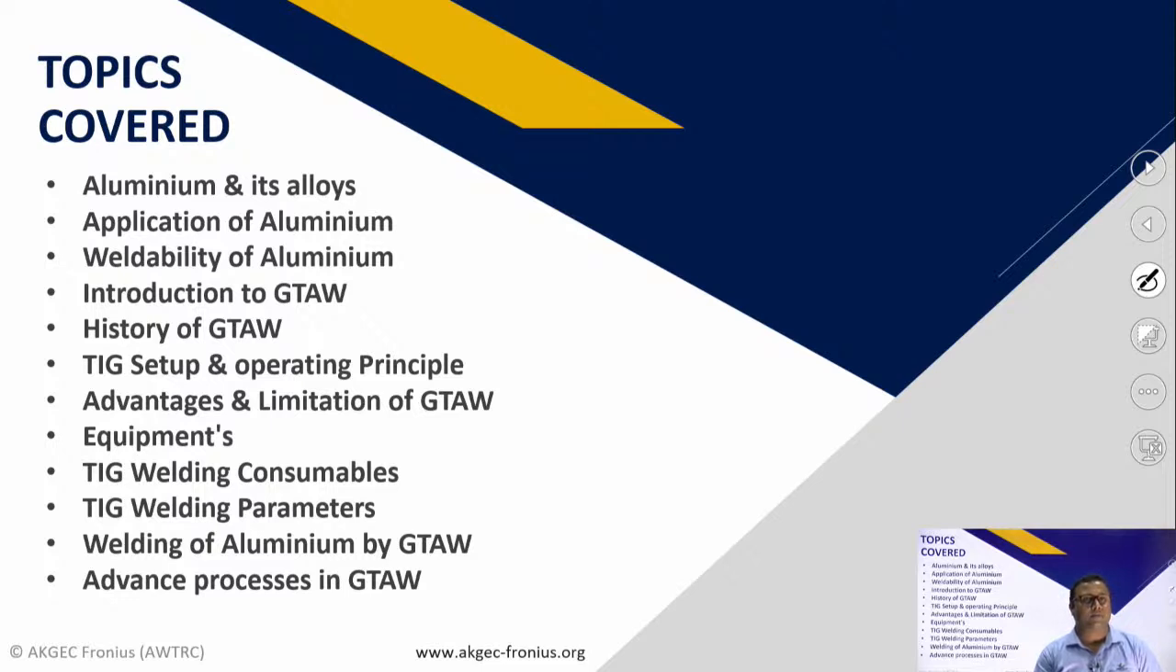After that we will study the consumables and different parameters which we generally use during welding operations. Then we will see how the welding has to be performed with the help of gas tungsten arc welding on aluminium profiles. Then at the end we will discuss some advanced welding processes related to gas tungsten arc welding processes in this slide.